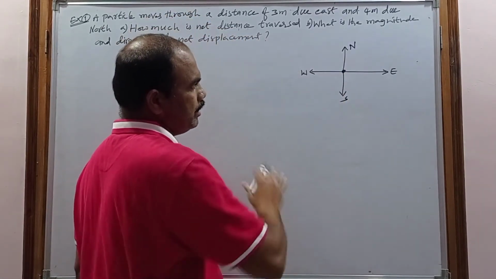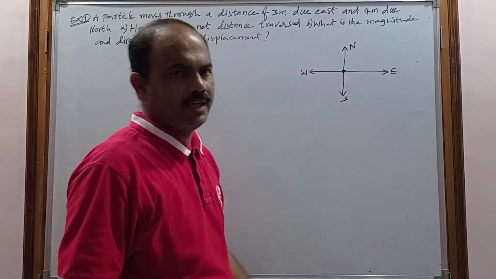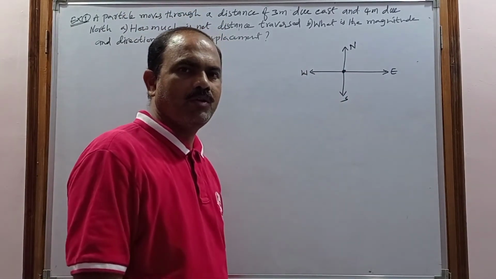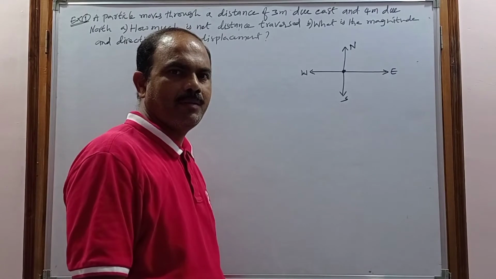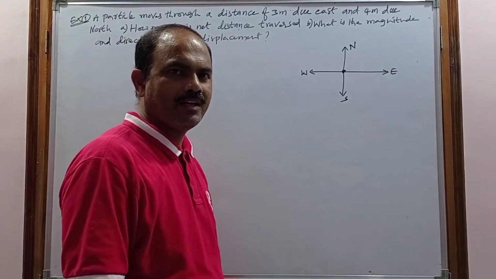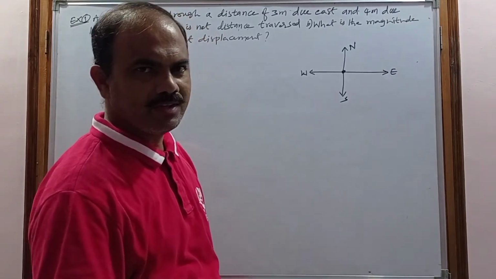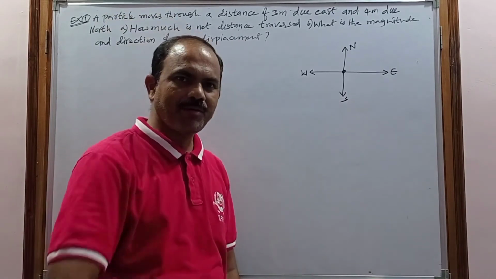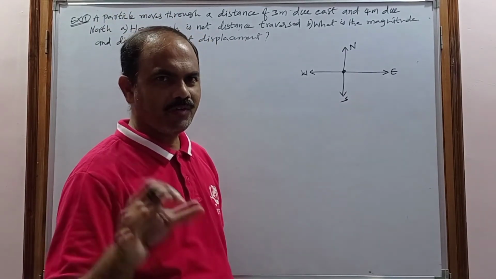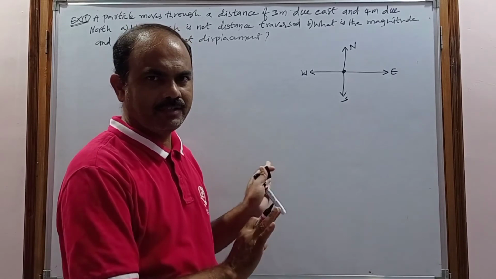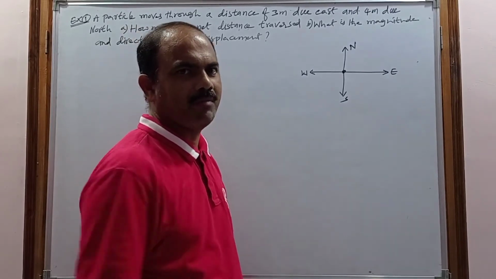If you are solving problems on direction, you have to know one mathematical fundamental, that is the right angle triangle. Physics is a branch of science and the language of mathematics, and if you are good at mathematics, then only you can easily solve the problems.